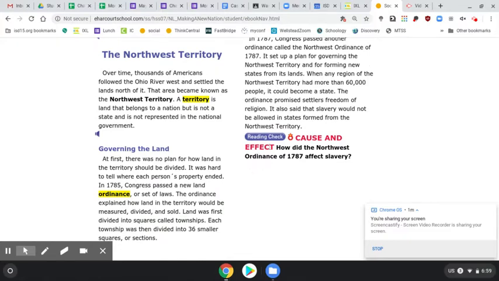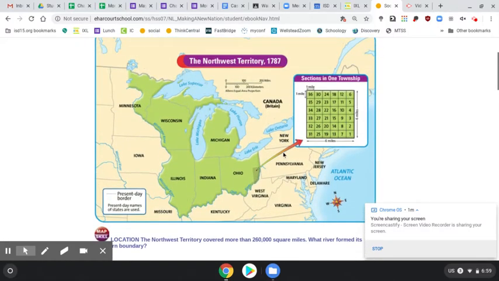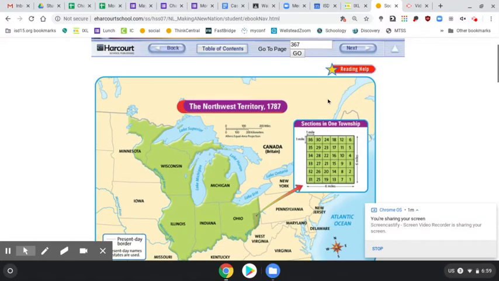How did the Northwest Ordinance affect slavery? Here you can see how each piece was chopped into a township, and each township was a grid of 1 mile by 1 mile, 36 total.